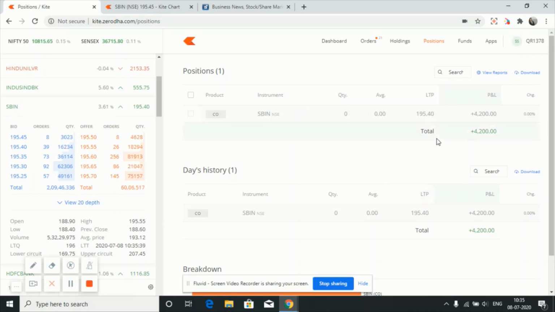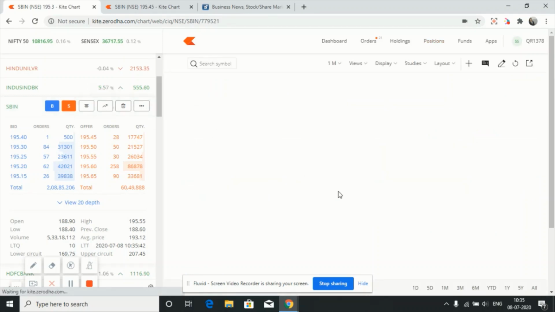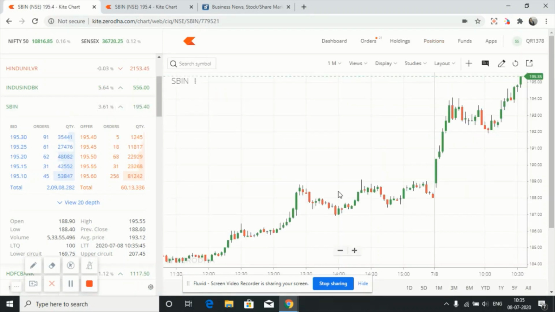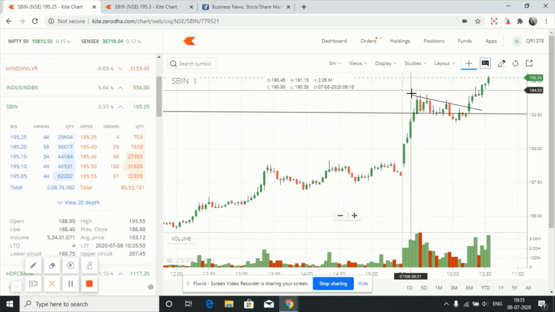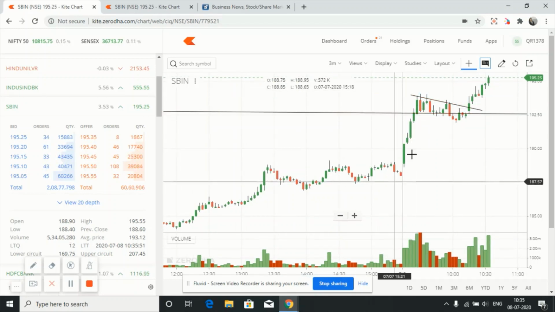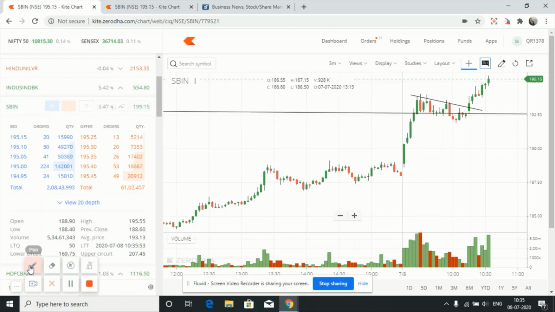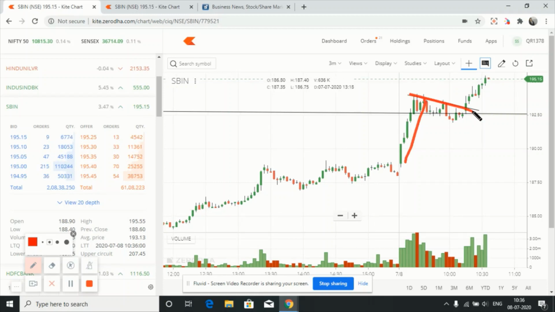Now let's come to the trade setup which I took. Today I worked on this breakout as usual after confirming the trend. As usual, after trend confirmation I worked on this breakout, and the reason for going to the buy side instead of sell was, let's see the chart of Nifty.